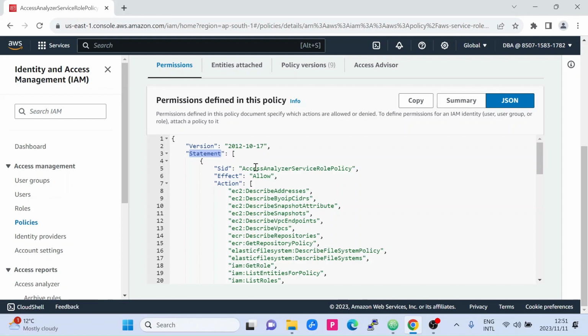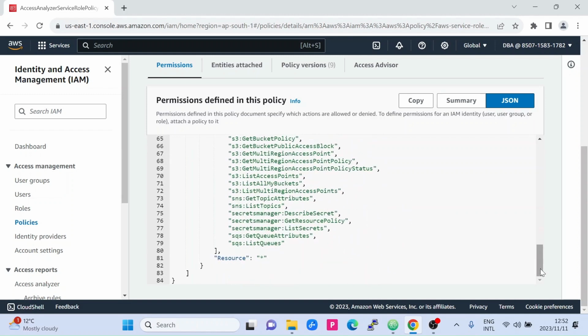The statement consists of your SID. SID is an identifier for that particular statement, that this is for the access analyzer service role policy. Effect is that it is allowing everything, and what actions it is going to take, along with that, on the resources. So yes, it will have an impact on all the resources.